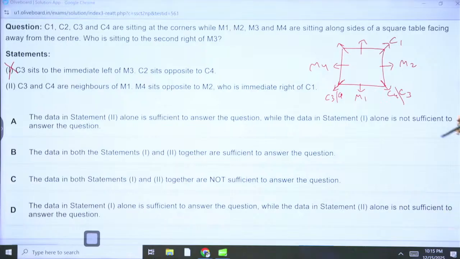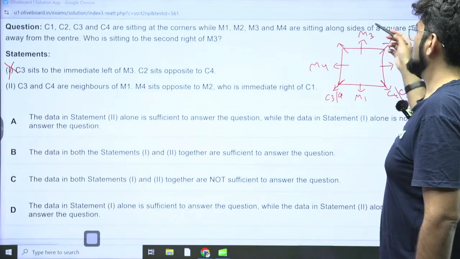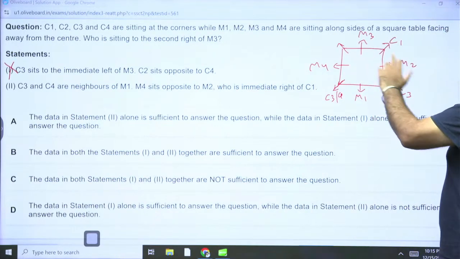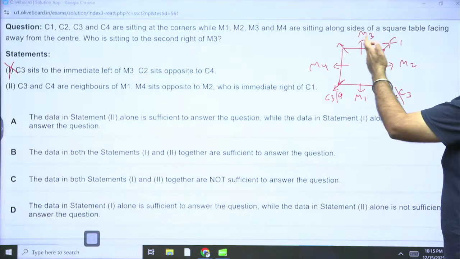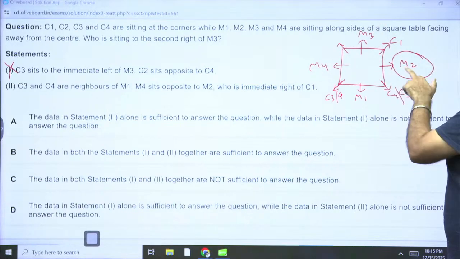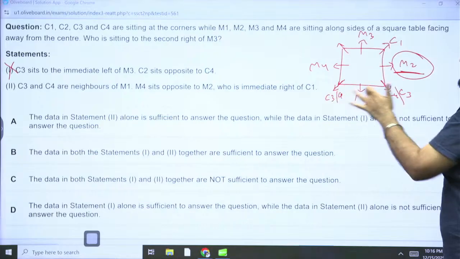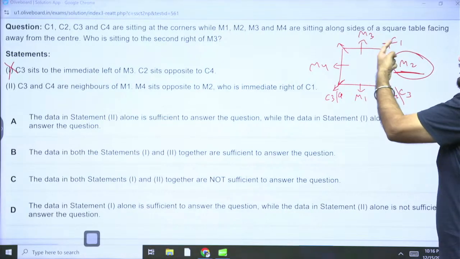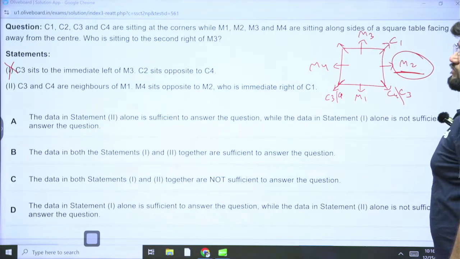So I know this is M3 for sure. Agreed? Because we have M1 here, we have M2 and M4 fixed here. So this is M3. Who is second to the right of M3? It's M2 only. M2's position is fixed. See, I don't know about C1, C3, C4. That is not a problem. Second to the right of M3 is M2 only, no matter what I do.